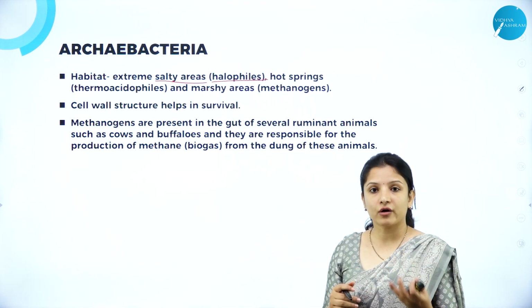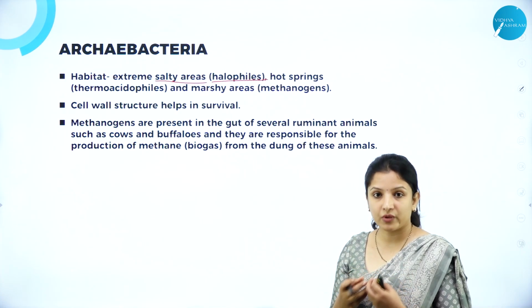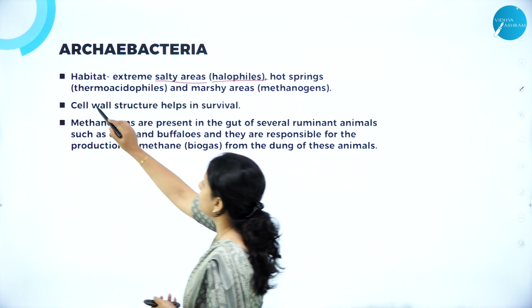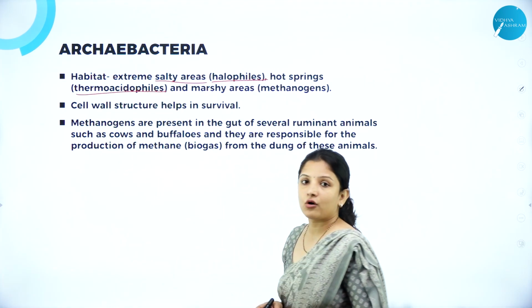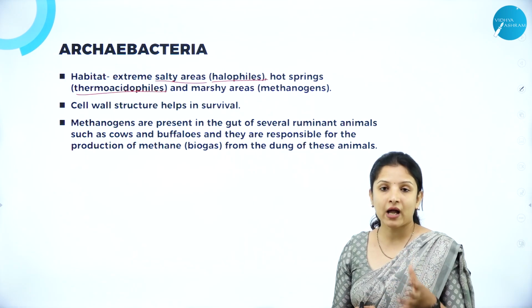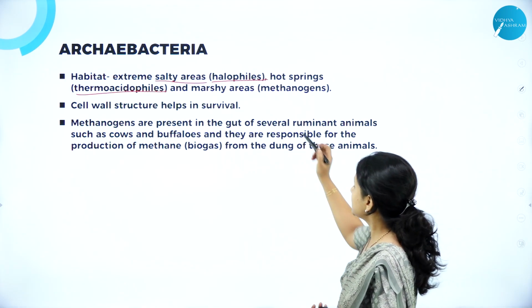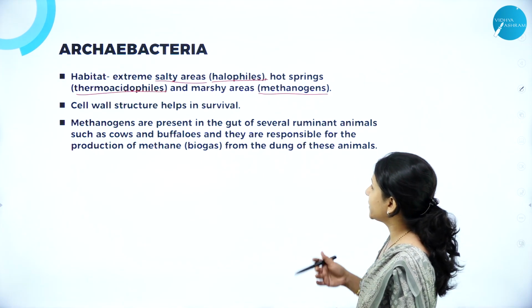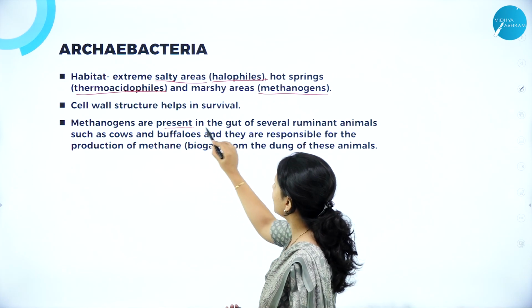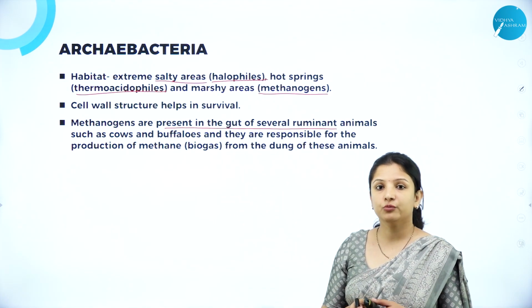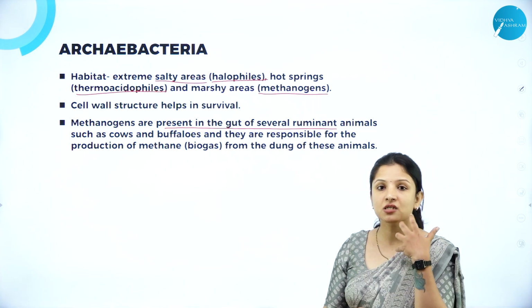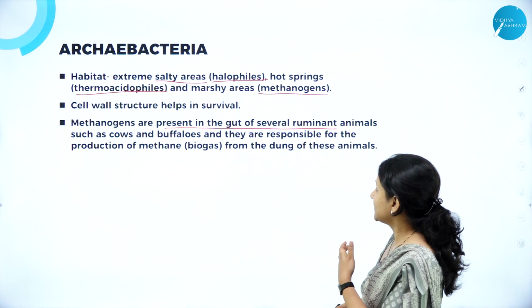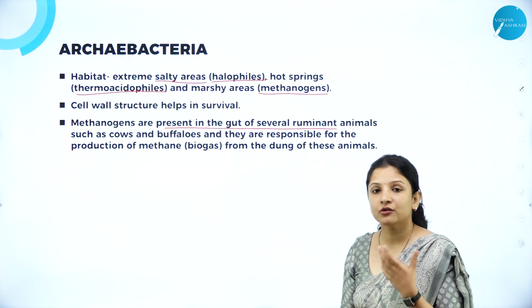They can live in hot springs wherein the temperature is very high, and such bacteria that live in hot springs are called thermoacidophiles. And they can also live in marshy areas, that is swampy or damp areas, and such bacteria are called methanogens. Also these methanogens are present in the gut of some ruminant animals. Ruminant animals are the ones which eat grass and their excreta is nothing but dung. For example, cows and buffaloes are ruminant animals.